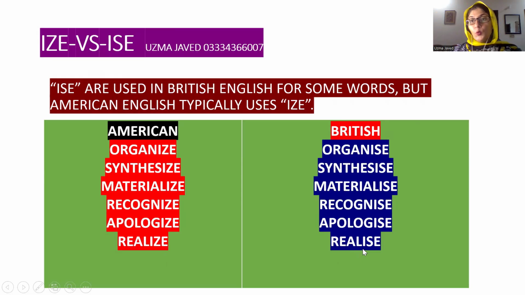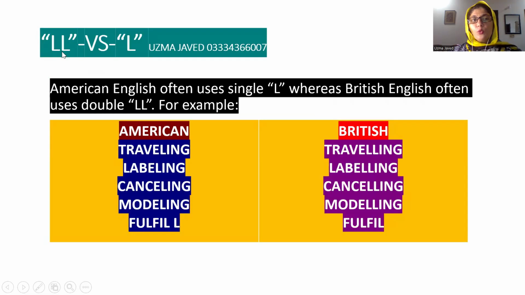My dear students, don't be confused. You just have to memorize one group of words, one column of words under the heading of British, and the rule should be there in front of you, which I have written at the top of the slide. The next rule is those words which have double L or single L. Now here the rules are slightly different in the case of just one word. Otherwise, the basic rule is that in American English, most of the words have single L, whereas in British they have double L.